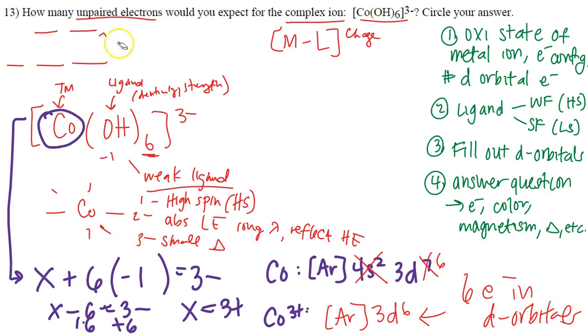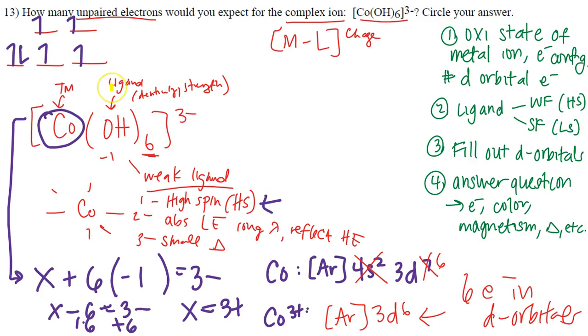Well, because we're dealing with a weak field ligand, they're going to be arranged in high spin. So let's get to counting. 1, 2, 3, 4, 5, 6. As you can see, I had to fill up all of our electron orbitals first before I paired them up. That is what high spin is all about. Now that they're all paired up, this is what the overall d orbital looks like for this complex ion.